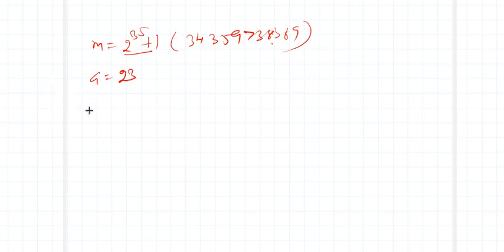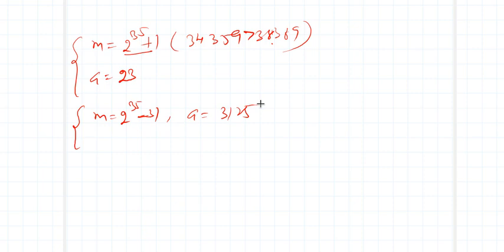Or there is another choice, that M should be 2 raised to power 35 minus 31, and A is equal to 3125. So there are different choices available to us.